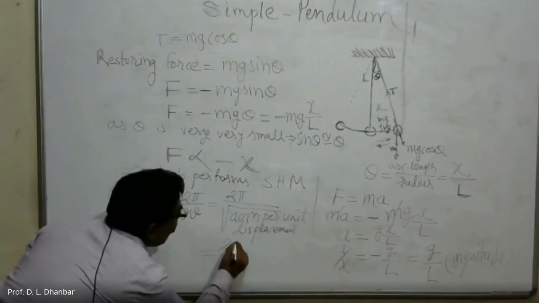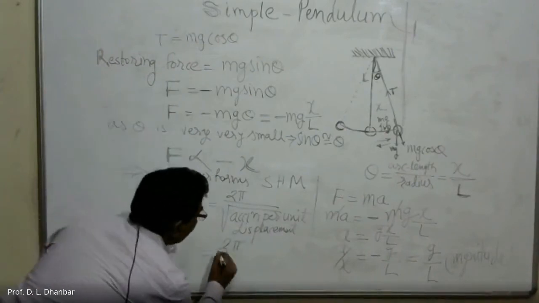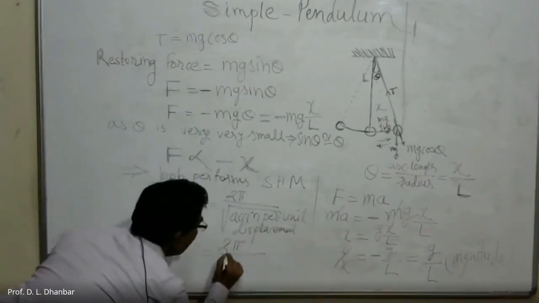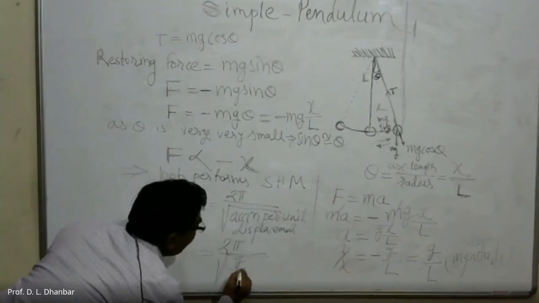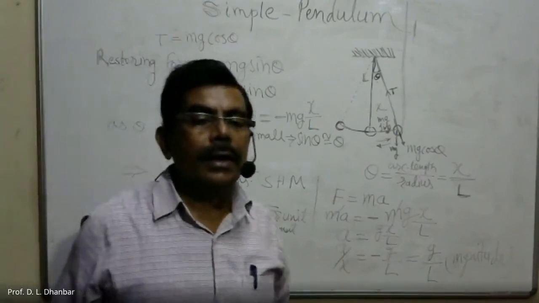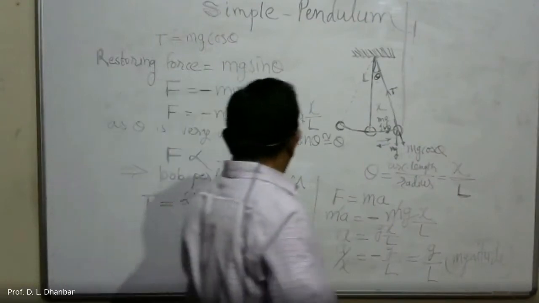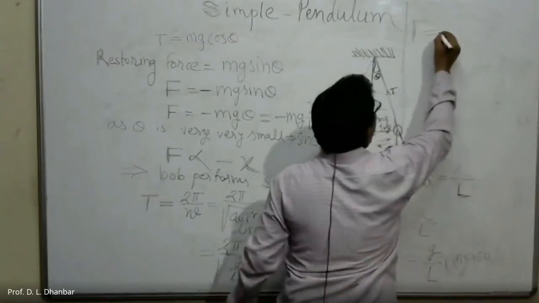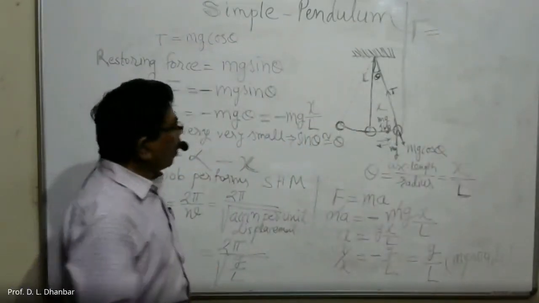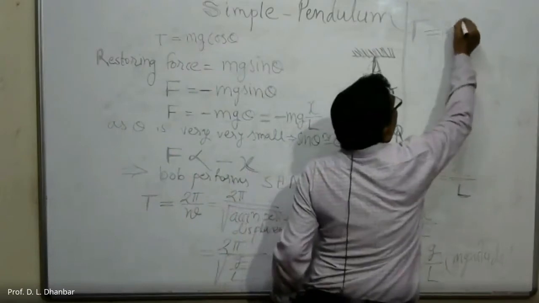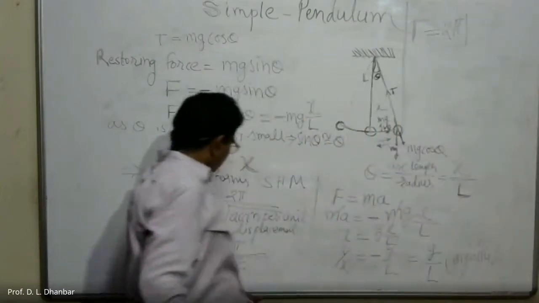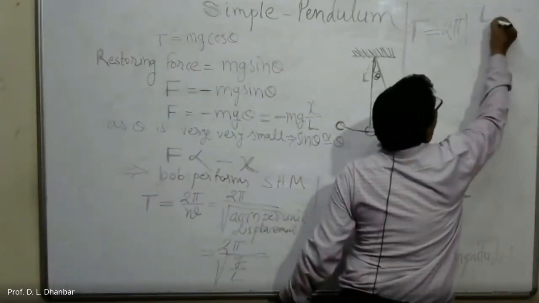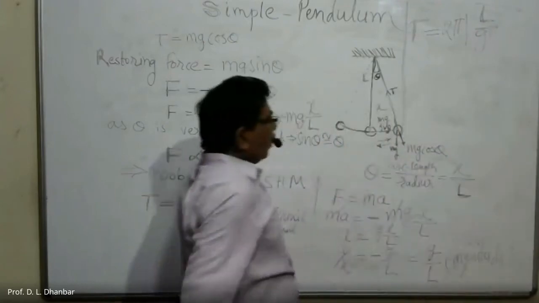So if you substitute this, a by x means acceleration per unit displacement, here what you will get, T is equal to 2 pi divided by under root g upon L. Denominator to denominator, it becomes numerator, so T is equal to 2 pi under root L upon g.